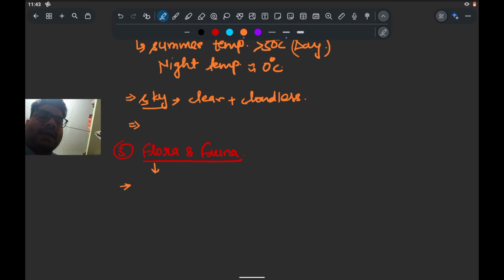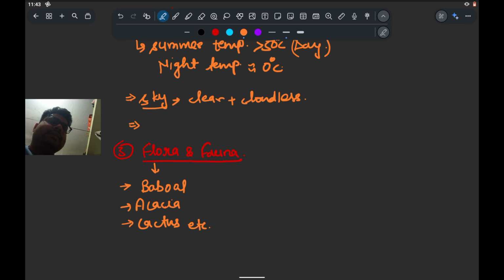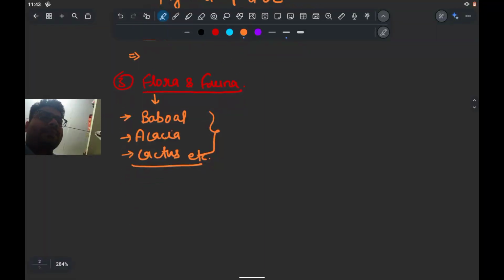That's why some trees like babul, acacia, cactus, these are the some plants that grow here.